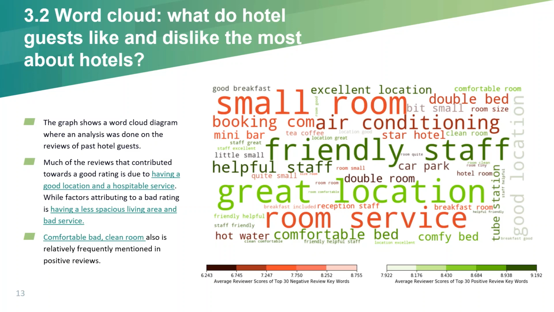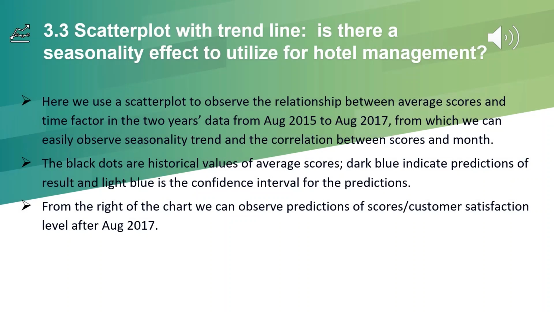hotel's operations and management. For the third graph, we have a scatter plot with a trend line to help us understand whether there is any relationship between seasons, or even different times in the year, and the average scores that are given by the reviewers in London. Given that we have 2 years of data, we decided to use a time series model to analyze the potential relationship.